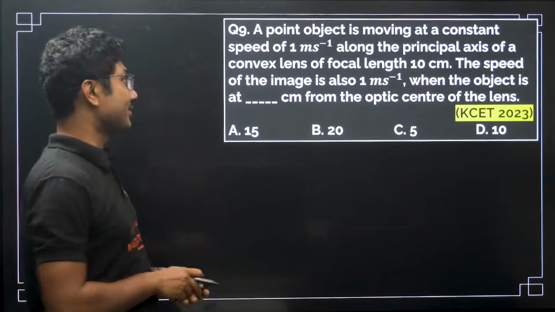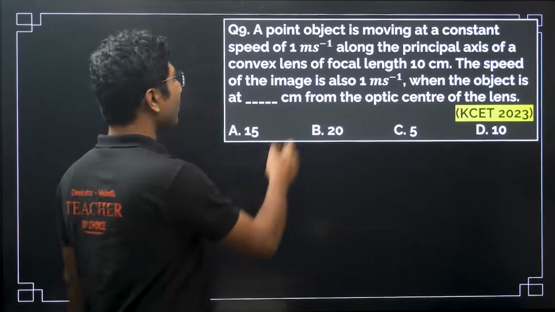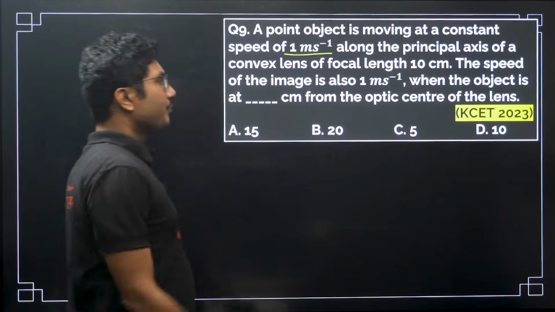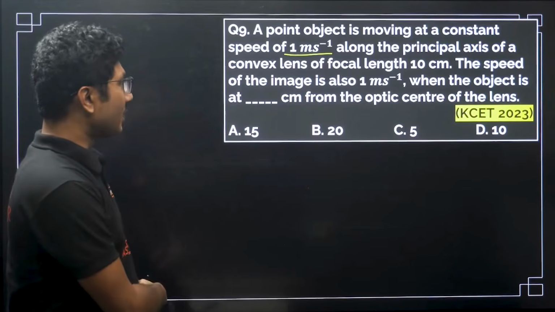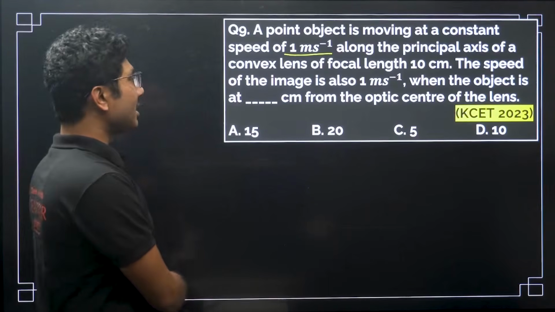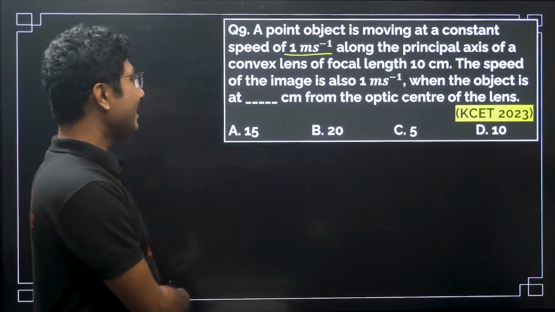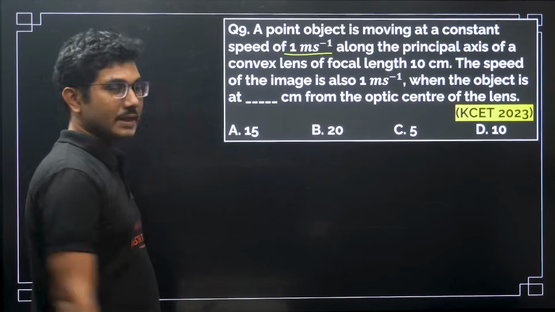Now let's see this question. A point object is moving at a constant speed of 1 meter per second along the principal axis of a convex lens of focal length 10 centimeter. The speed of the image is also 1 meter per second when the object is at dash centimeter from the optic center of the lens.